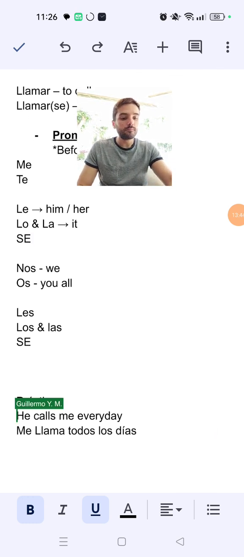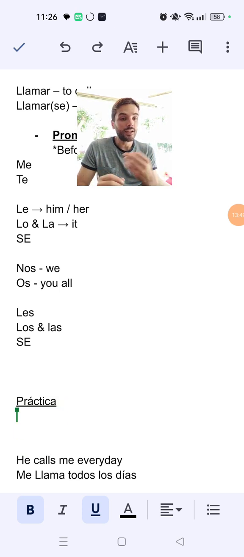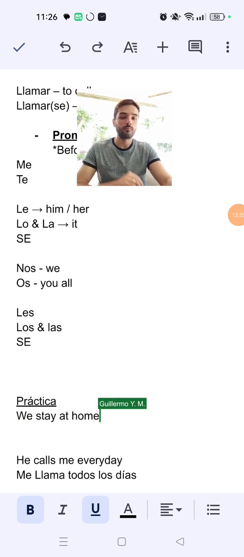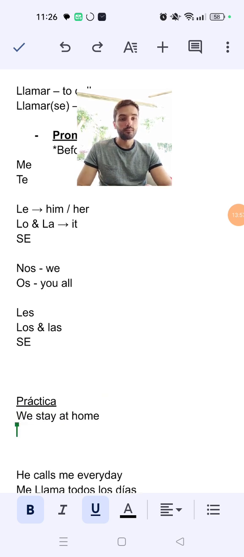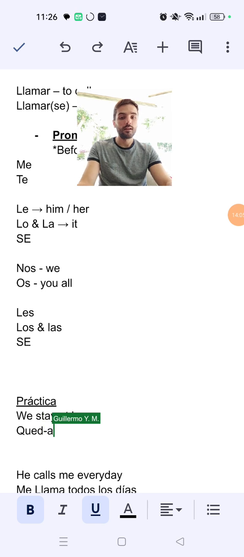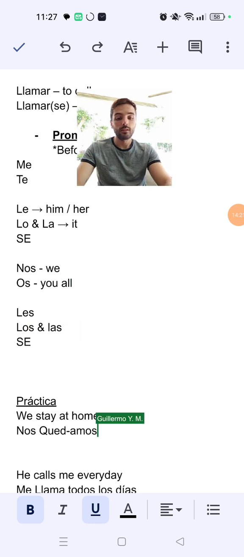So then, how can I say, for example, we stay at home? Okay, so first, we stay. This is the verb quedar, but because it's we, we say amos, quedamos, and because it's a reflexive verb, we put nos before, because this is the reflexive pronoun. Nos quedamos en casa.